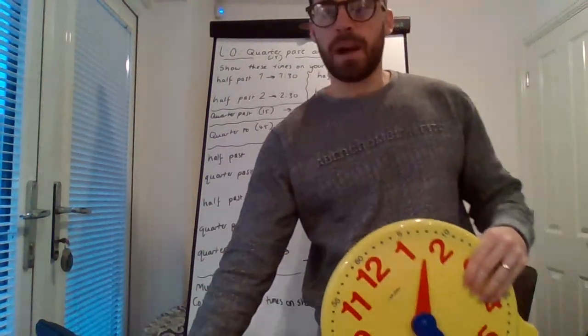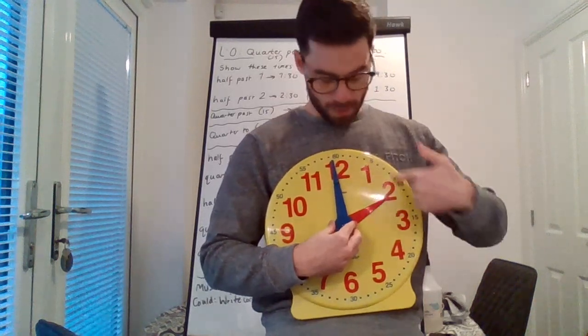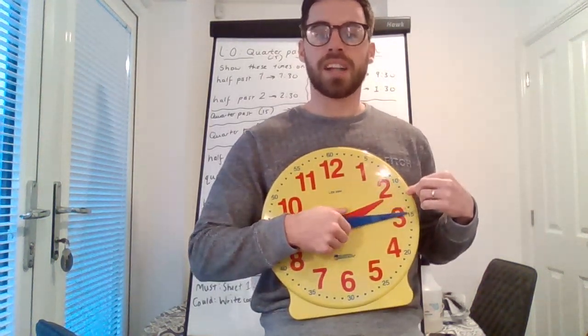Today, we're going to be talking about quarter past and half past. Whenever it's quarter past on the clock, the minute hand will be pointing at the 3. So the large minute hand is pointing at the 3 when it's quarter past. And that's because it is a quarter. That much of the clock is a quarter. We're a quarter past the last hour.